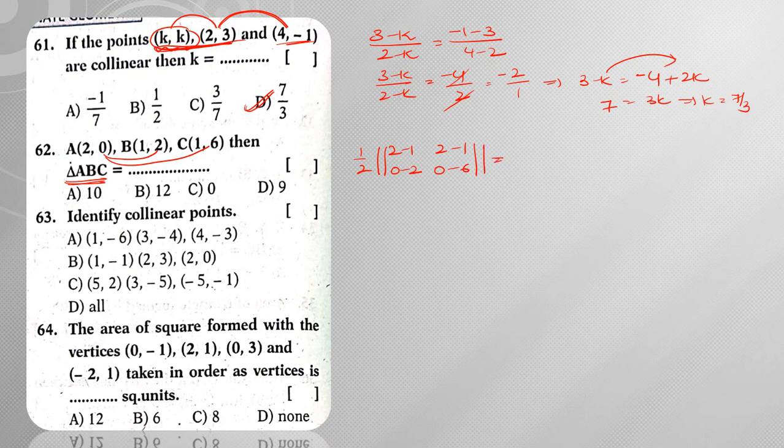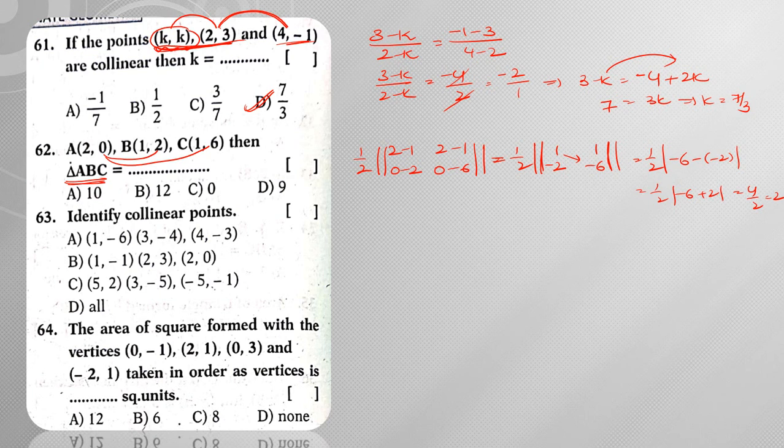On doing practice, you will get to know how to do it, right? 2 minus 1 is 1, 2 minus 1 is 1, 0 minus 2 is minus 2, and this is minus 6. On simplification, what am I going to get? Half into modulus of, while taking the determinant, this one parallel line will vanish. So half into minus 6 minus of minus 2, half into minus 6 plus 2. Minus 6 plus 2 is minus 4. Modulus of minus 4 is 4. So 4 by 2 is 2. Hence the answer is 2 units. So it is 2 square units.